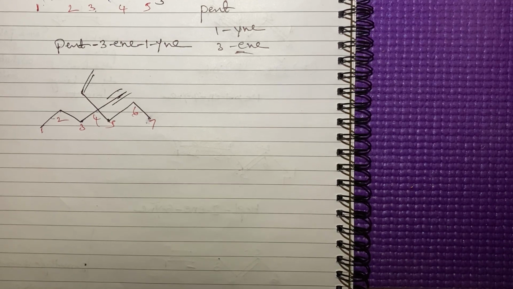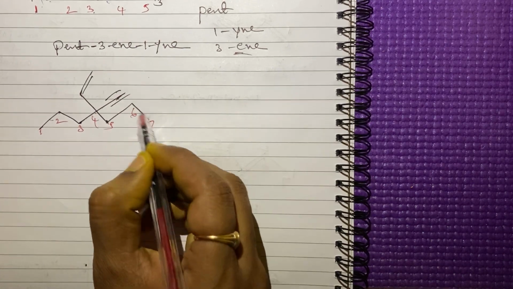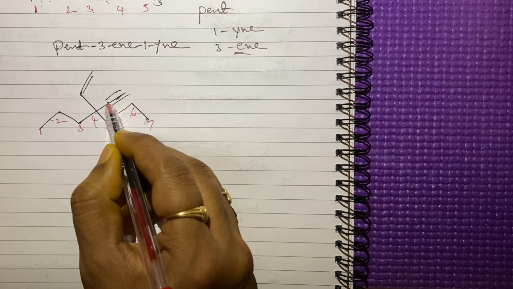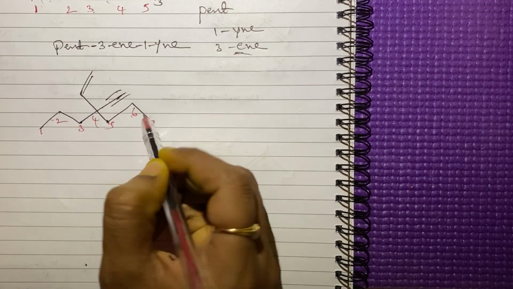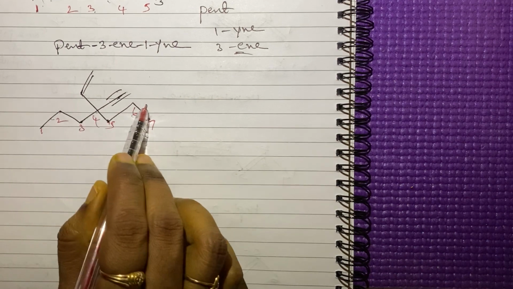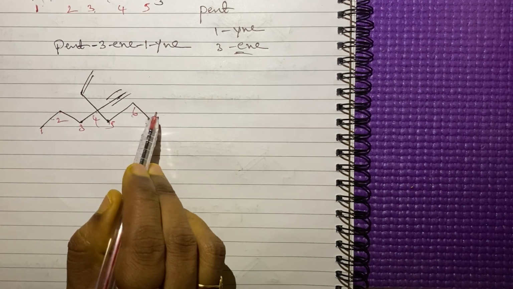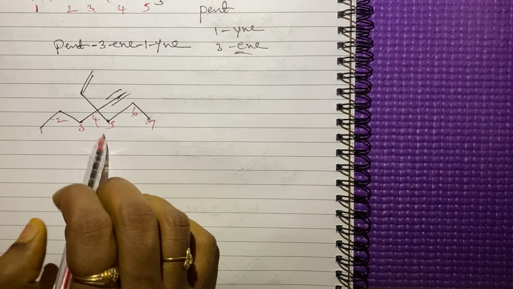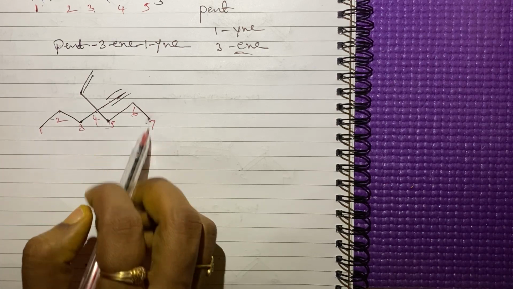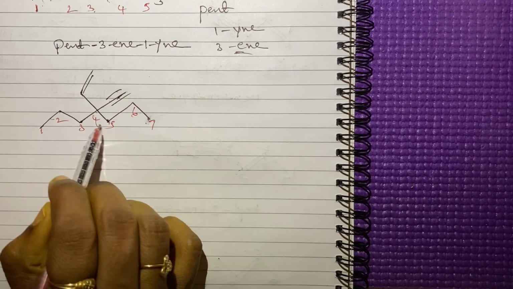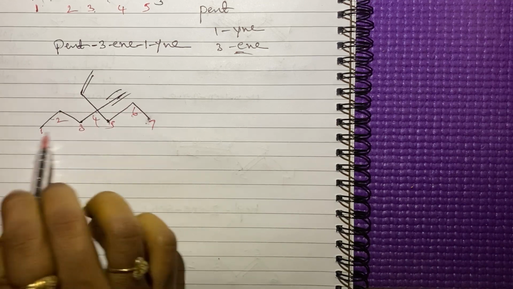If I take this one, 1, 2, 3, 4, 5, 6, this has more carbon atoms, right? According to the rule, we have to select the parent chain which has the more number of carbon atoms. But here this rule is not applicable.